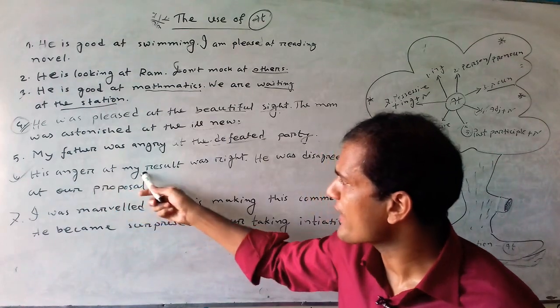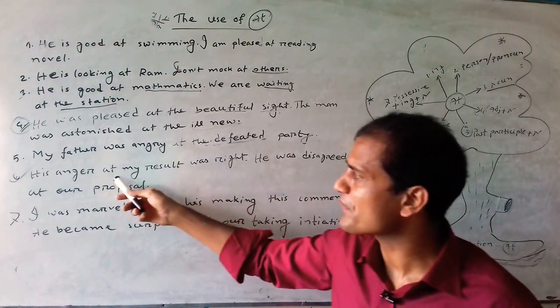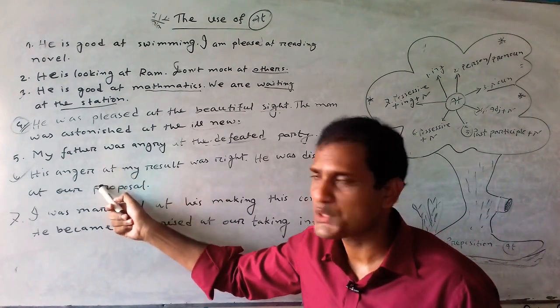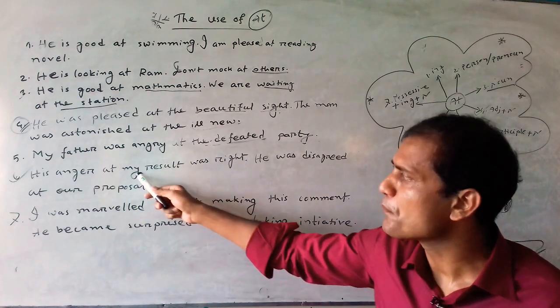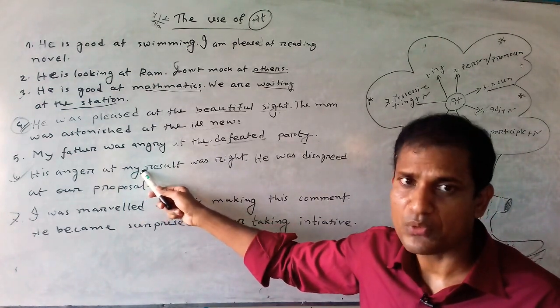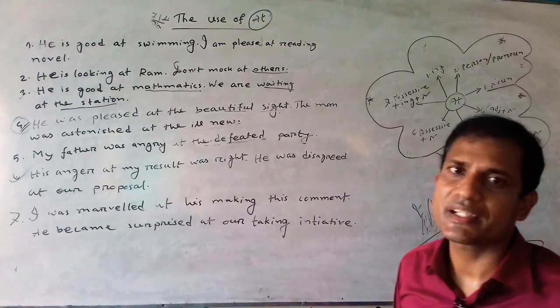His anger at my result was right. Here we can find that at is a preposition, and after this preposition I have used my, a possessive form. Next, result indicates a noun.